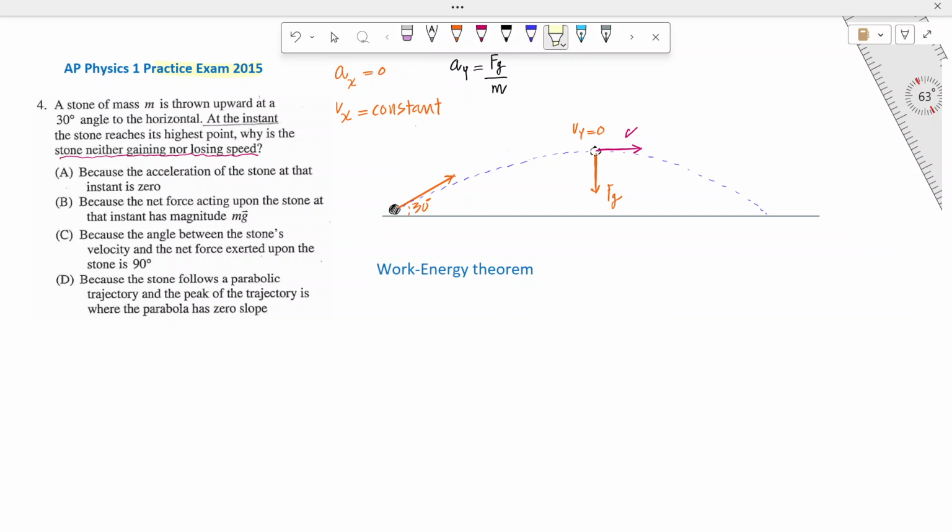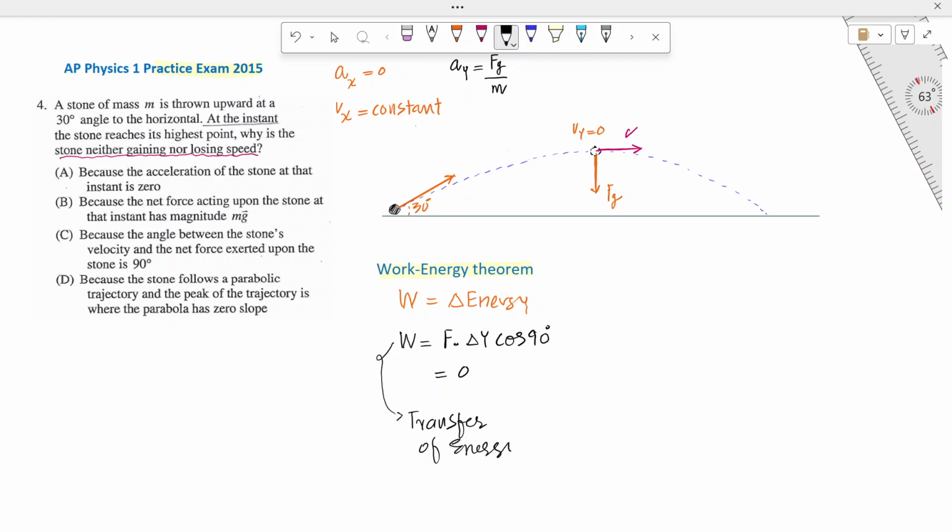So you know that according to the work-energy theorem, the work done is equal to the change in energy. So right at the maximum height, the work done is equal to 0, because the force and the displacement, so I can say delta y, make an angle of 90 degrees. That's why the work done is 0. What do we call work? Work is a transfer of energy. So if the work done is 0, it means that no energy is transferred at that point.